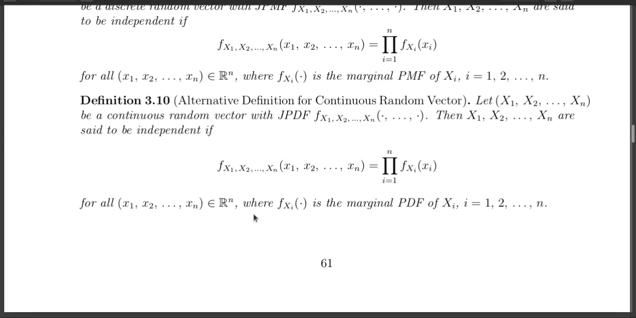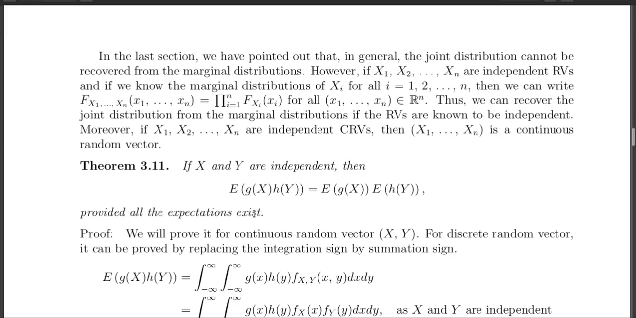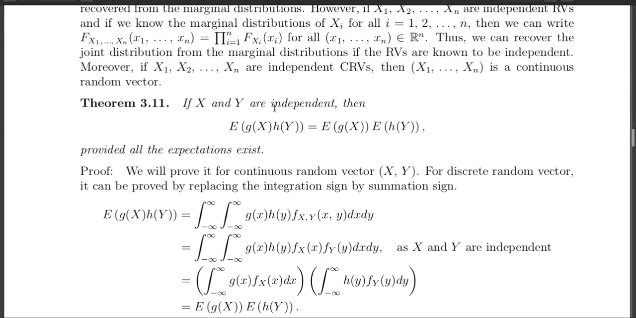Okay, clear? So now let us see the next theorem, which is basically regarding the expectation. If two random variables x and y are independent, the expectation of g of x multiplied by h of y can be written as the expectation of g of x multiplied by the expectation of h of y. So for independent variables, the expectation of the product can be written as the product of the expectations. Okay, but for that I need the independence condition.